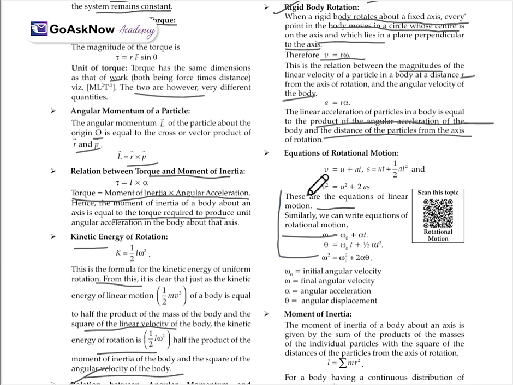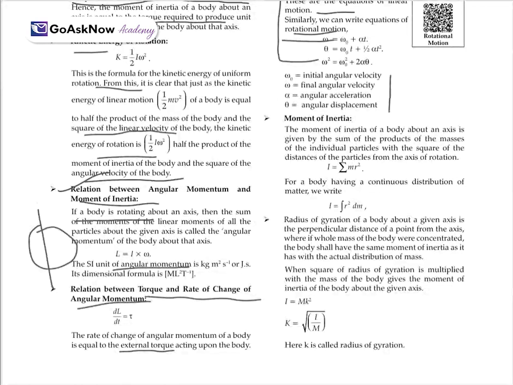So this is something important. We can write the equations: this is for the rotational motion and this is only for the linear motion. Also, the notations are there. Omega naught is the initial angular velocity, omega is the final, alpha is the angular acceleration and theta is the angular displacement.